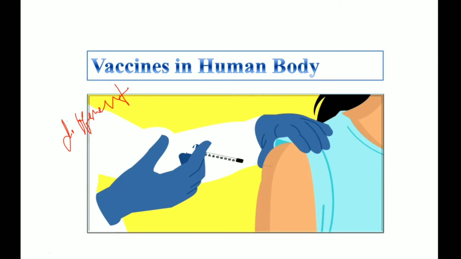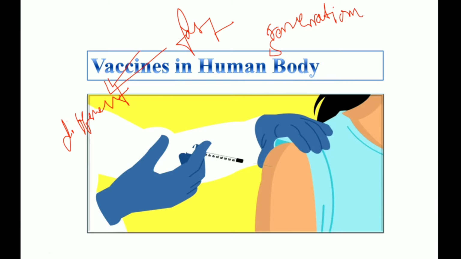Like innate immunity, it is very fast and always on, and adaptive immunity is a slow response mechanism. But today we'll learn how our body can be protected before there is any attack by pathogens, like using vaccines in the human body, and why there is so much concern about vaccines. From the beginning to the recent generation, there has been great importance of vaccines everywhere, because as you know, different pathogens are developing and new types of virus are coming into place. So why is there so much concern about the vaccine?